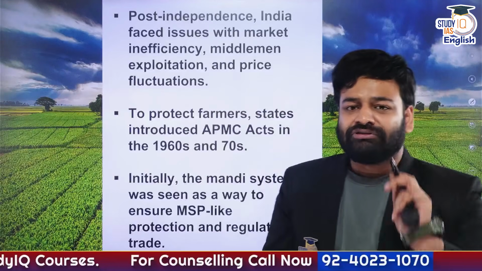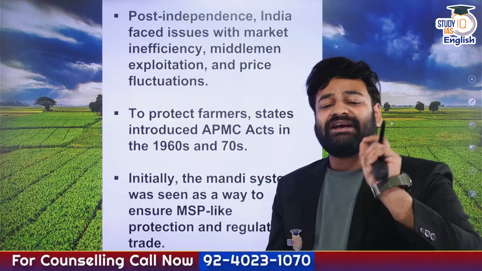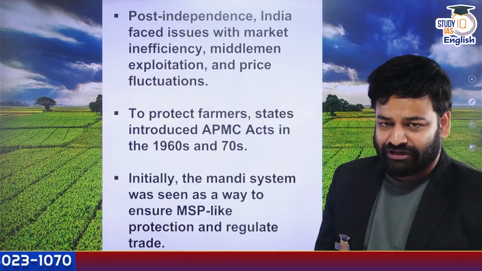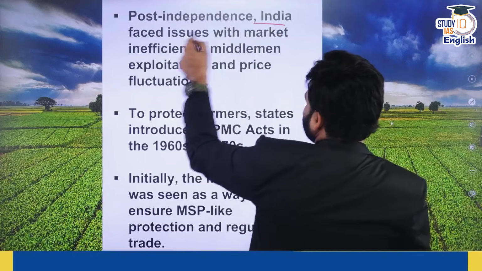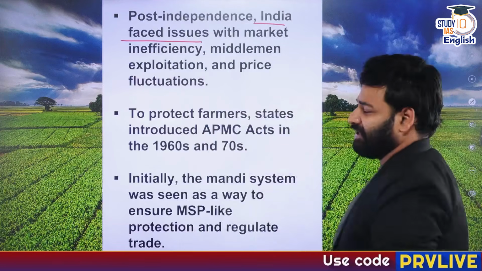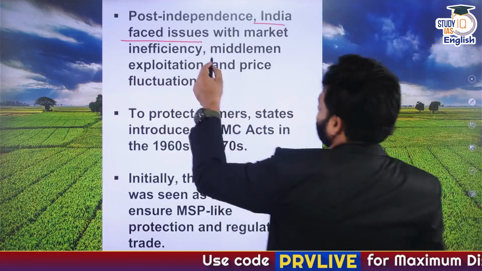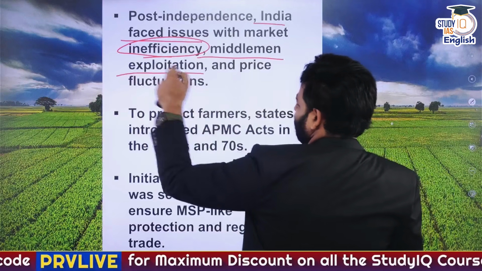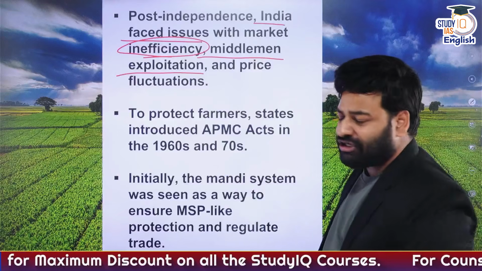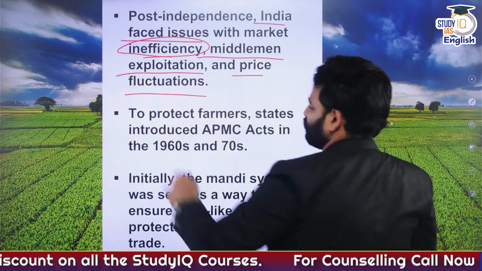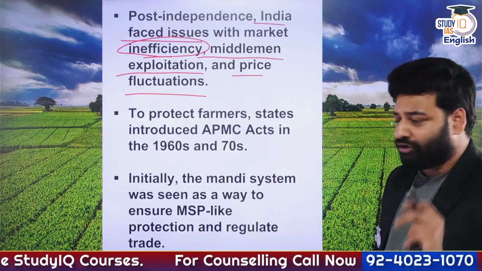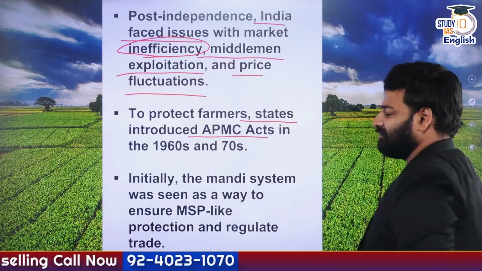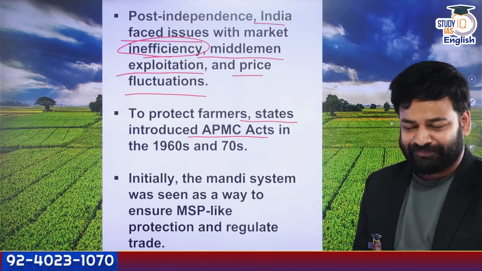Now, what is the reason, the only agenda to legislate such a law? So post-independence, Indian farmers specifically faced issues with market inefficiency, problems with the middlemen. They were over exploitative in nature, and also the price fluctuations. And so in order to protect the farmers, the states introduced the acts between the 1960s and 70s.